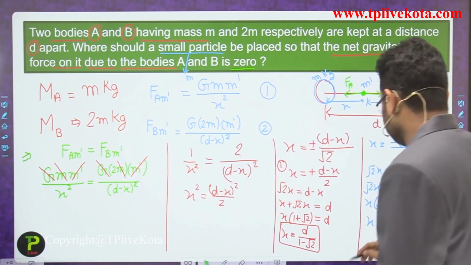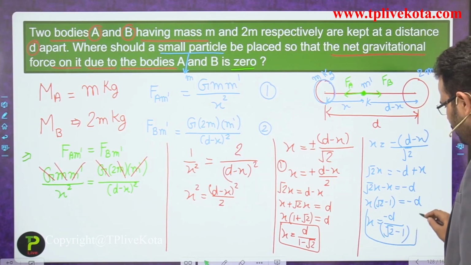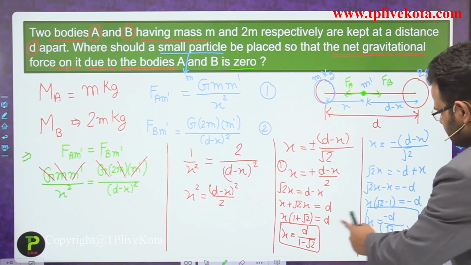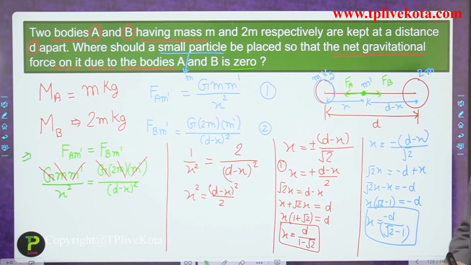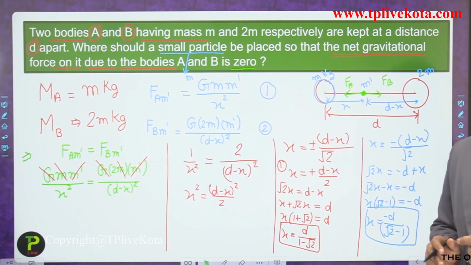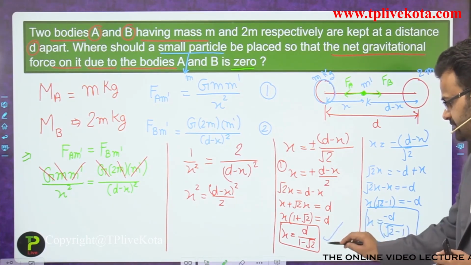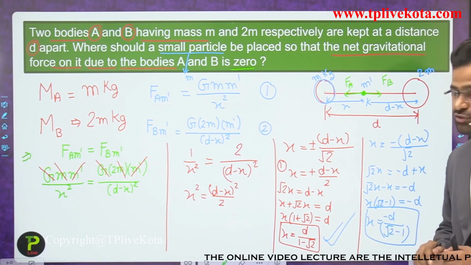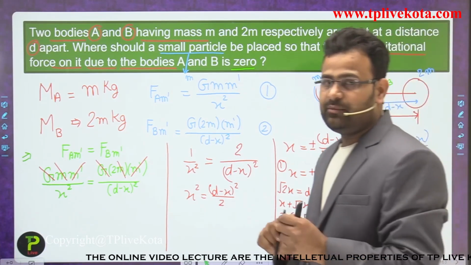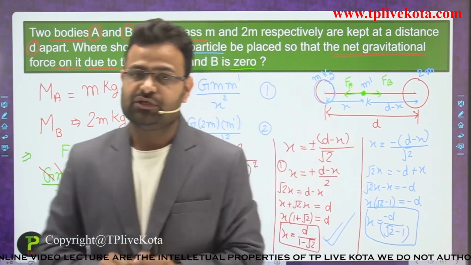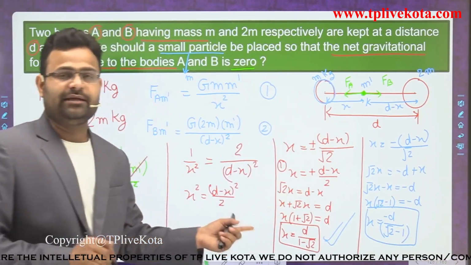So students, which value is the accurate one? The negative sign is not used here. What do you mean by negative? x is coming only as positive, so that answer is correct. So x is equal to d divided by 1 minus root 2. That is the correct answer of this problem.